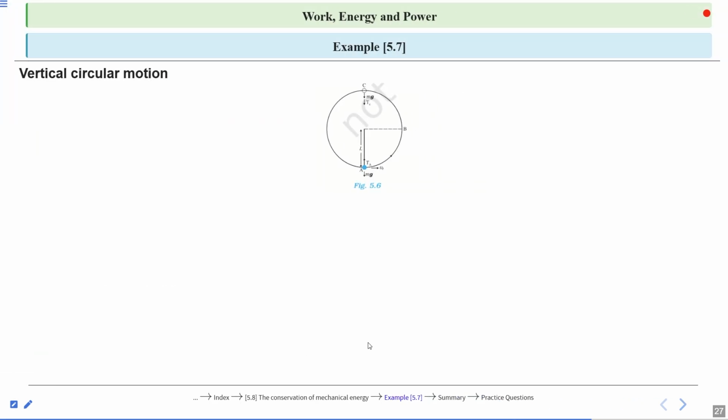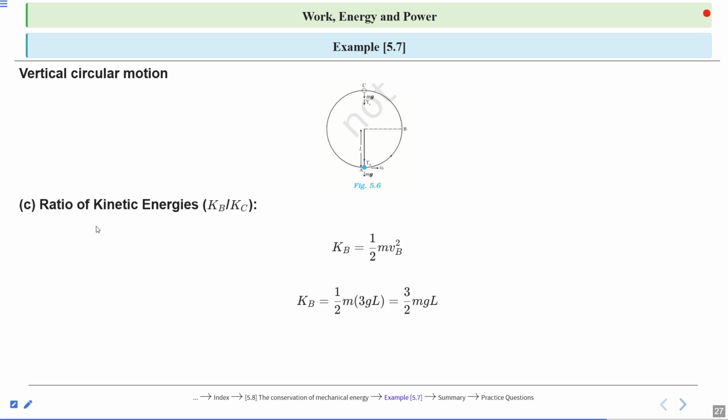Next we will calculate the ratio of kinetic energy at point B and at point C. At point B, the kinetic energy is half m v square, and when we put the value of the speed at point B, it will be 1 by 2 into m.